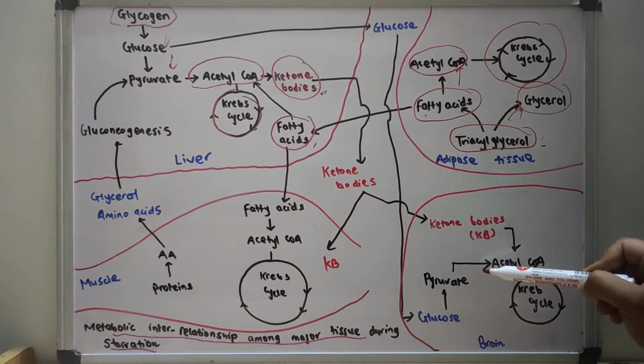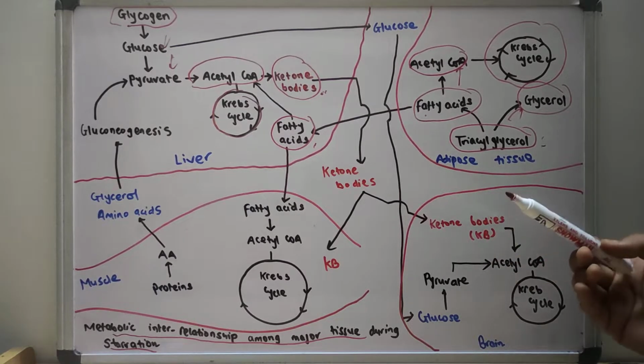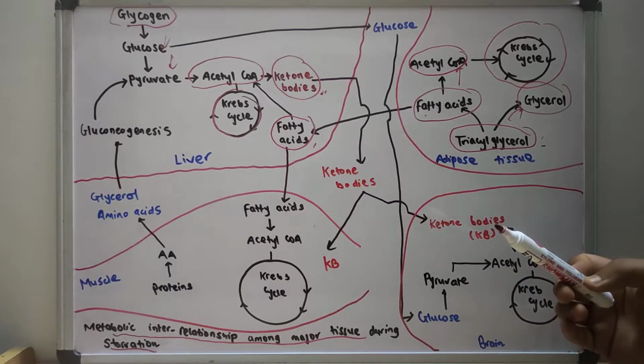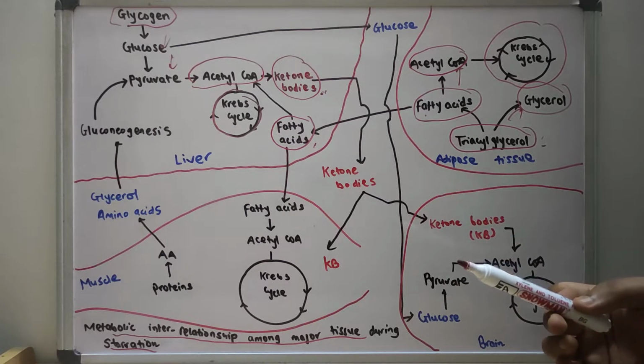The brain is the exception here, because ketone bodies are utilized in the generation of energy during starvation. The glycerol liberated in lipolysis serves as the precursor for glucose synthesis by the liver. The synthesis of fatty acids and triacylglycerol is totally stopped in the adipose tissue.